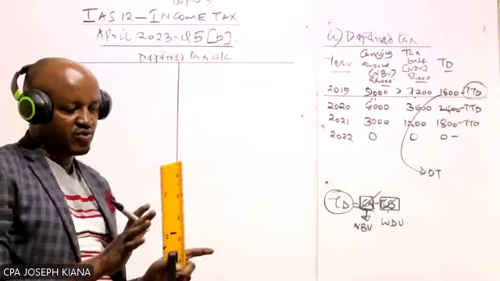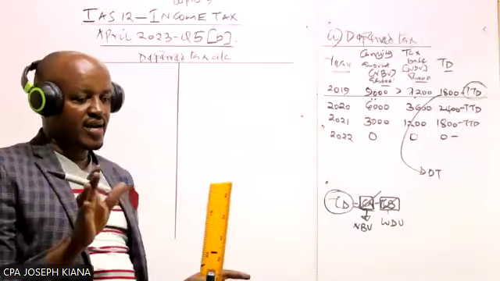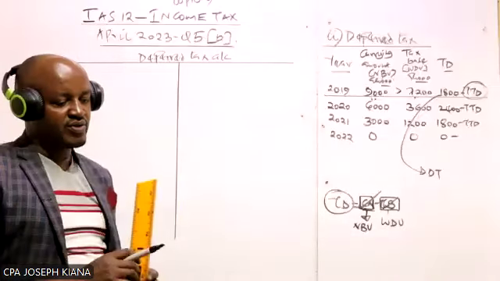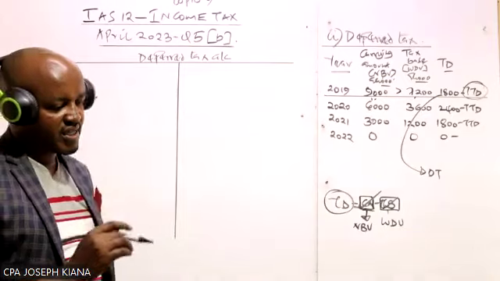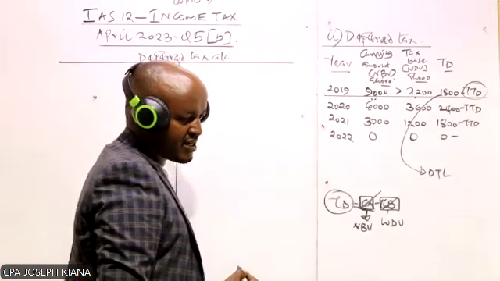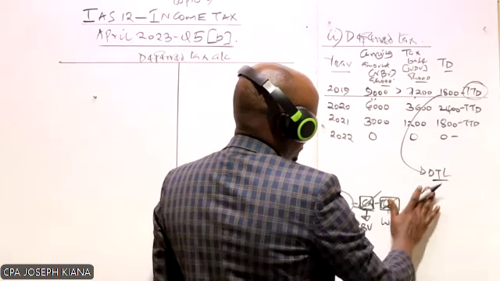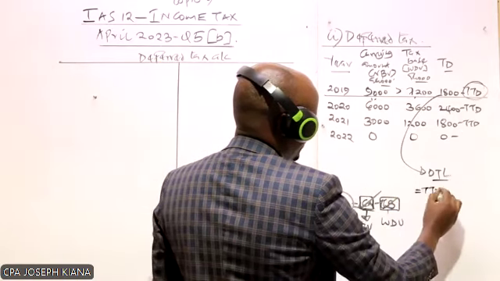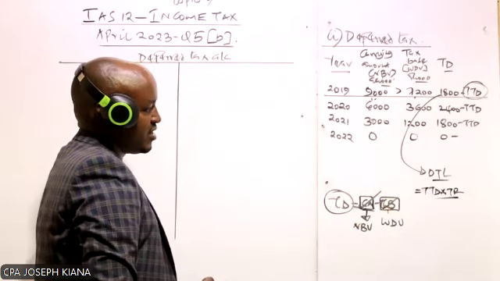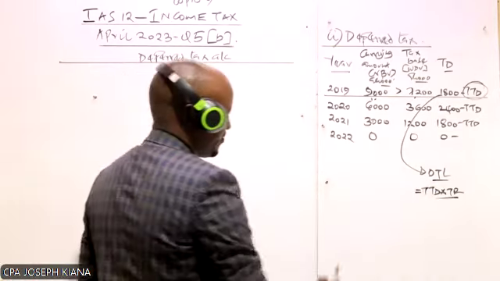Recall, just relate this to what we have done in the other question, the other question for Bawabu, where we had a taxable temporary difference. We have used that taxable temporary difference in computing something called a deferred tax liability. How do we compute that deferred tax liability? We take the taxable temporary difference times the tax rate. So therefore, let's compute that. And actually, we can have those workings here.